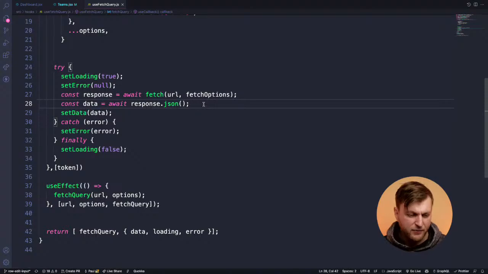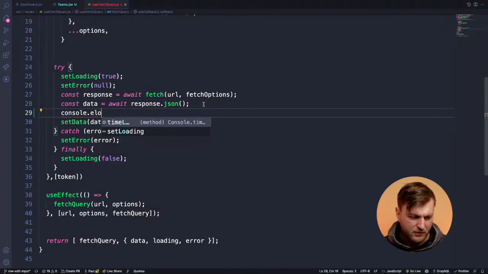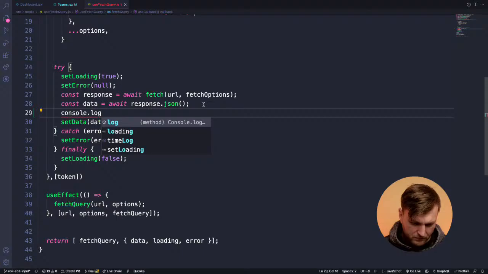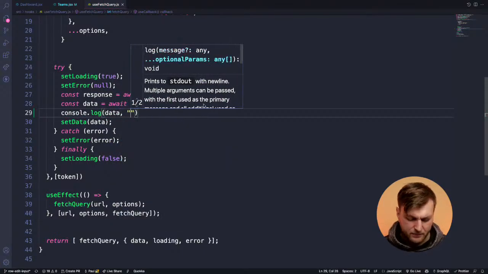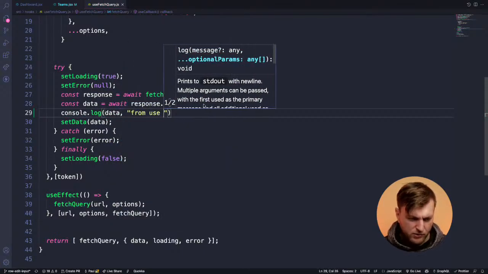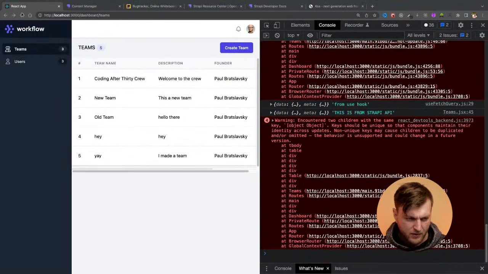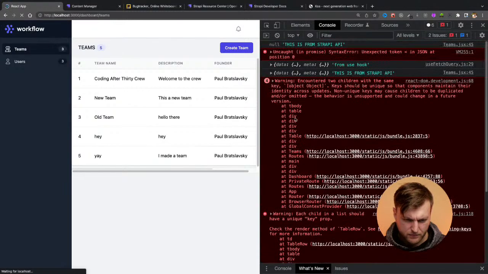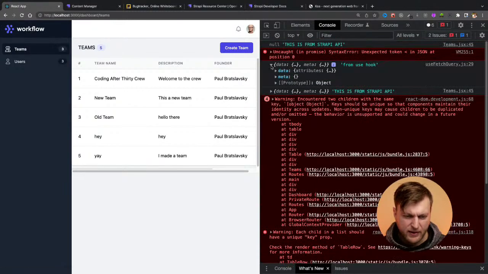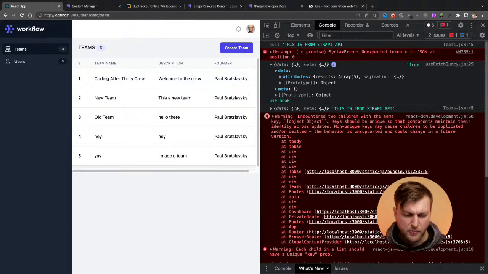and we're going to get our response, right? And if I console log the response here, data from use hook, right? And so if I go back here, refresh, you see I'm getting that data from the use hook, and I'm just passing it to my Teams component that renders that data. So the second console log is getting the data from our use fetch hook here.